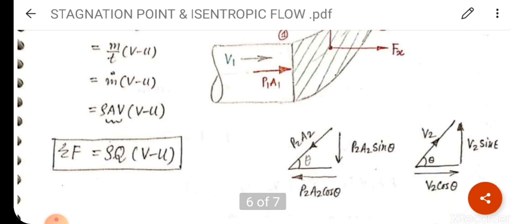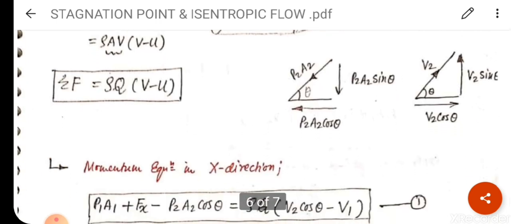So P2A2 in downward direction, angle is theta. So vertically, if we are moving in vertical downward direction, it will be P2A2 sin theta. Apply sine rule. And in leftward direction, P2A2 cos theta. Similarly, V2 in upward direction. Clear? So vertically the value will be V2 sin theta, and horizontally or in right direction, that is V2 cos theta.